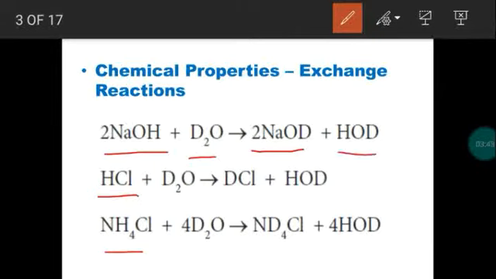So there is a printing mistake here. This is not HOD. This is H2O. So when heavy water is added to sodium hydroxide, hydrogen is replaced by deuterium present in heavy water. So we get sodium deuteroxide with the liberation of water. So in the book also, you change it. This is H2O. In the book, which is given wrong, you change it.